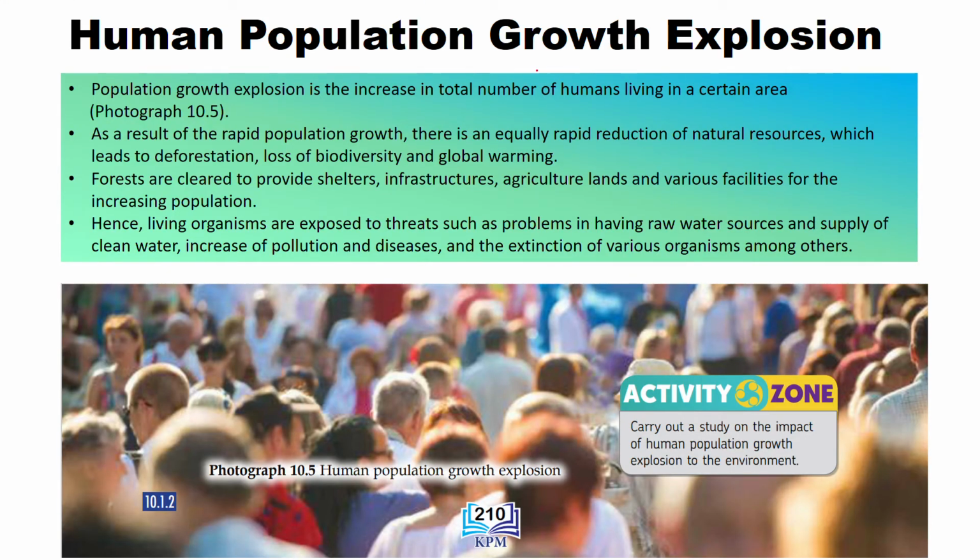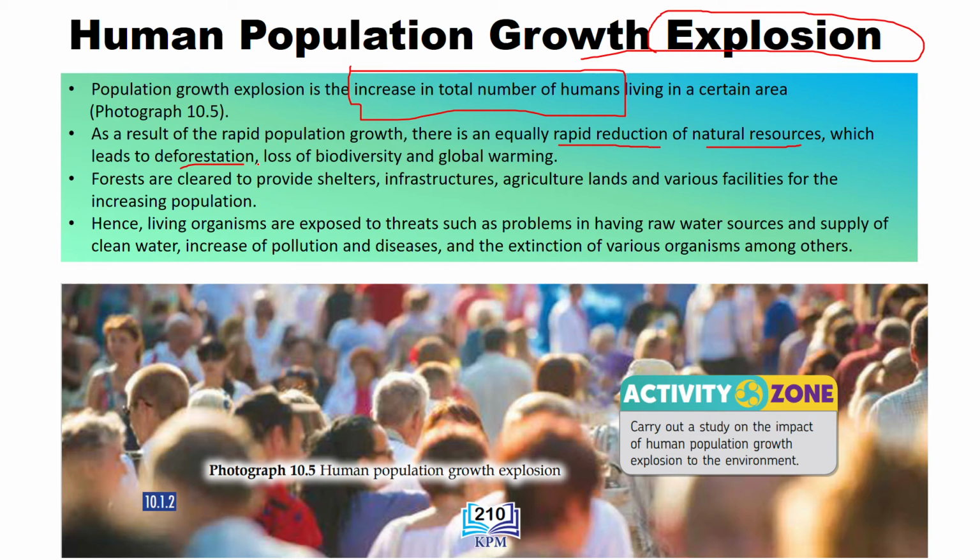Okay, satu lagi isu adalah isu ledakan populasi manusia, meledak populasi manusia. That means increase in the human population. So human population growth explosion kita panggil. Meledak dia punya pertumbuhan. Okay, population growth explosion is the increase in the total number of humans living in certain area. As a result of this rapid population growth, there is equal rapid reduction of natural resources, okay, which leads to deforestation. Masih ingat ini threats that we discussed earlier on the previous videos,